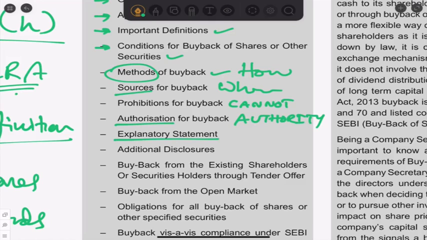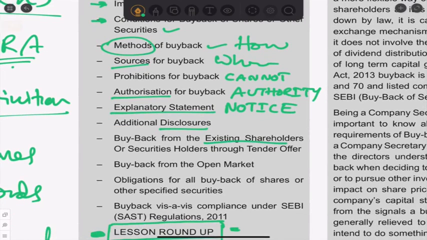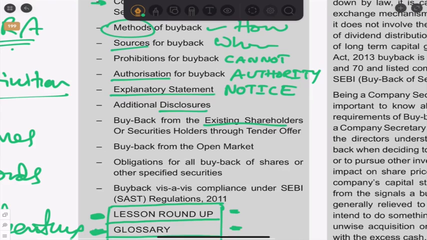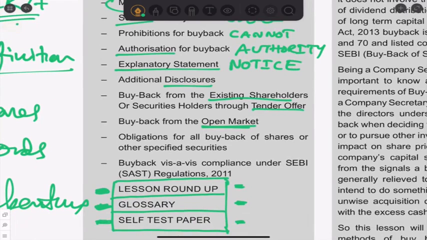Explanatory statement which goes along with the notice: what all items we have to disclose. It's very interesting. Additional disclosure. Buyback from existing shareholders, how do we do that, through tender offer. Buyback from open market, how do we do it? Obligations for buyback of shares or other securities: what are the mandatory provisions, correct?